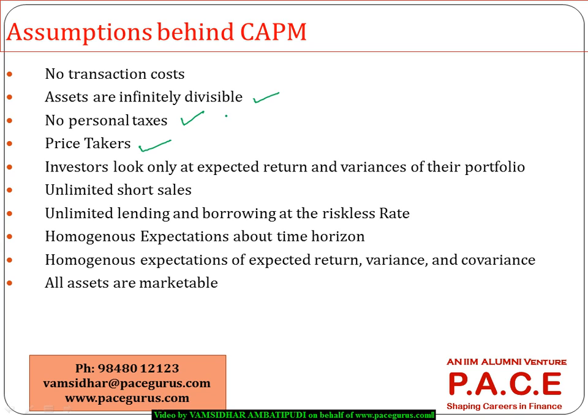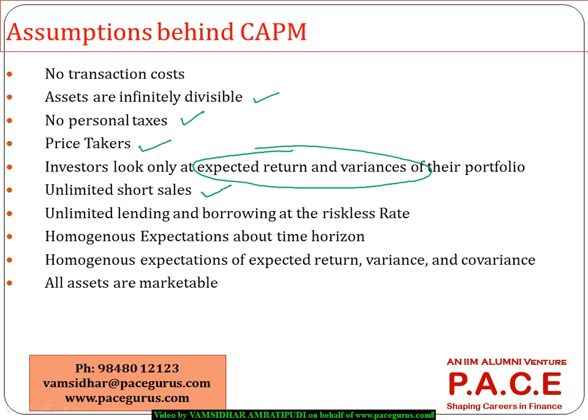It is also said that most of the investors are rational, so they always look at the expected returns and the variances. They do all these calculations of returns and risks, and based on that only they do the investment, which means it is assuming that all investors are knowledgeable and rational, which is again away from reality.